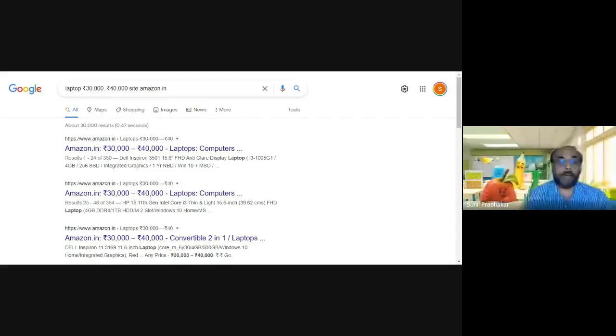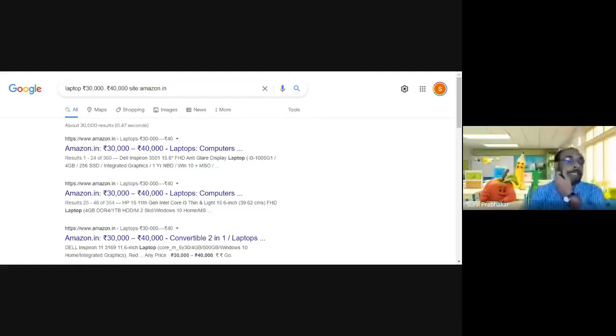Amazon is providing results with laptops between 30,000 rupees and 40,000 rupees. So it's very easy to find such a range. This is a range query. You need to put 2 dots between the 2 values: laptop rupees 30,000 .. rupees 40,000 space site colon Amazon.in. This technique will work for price. This will work for dates also.